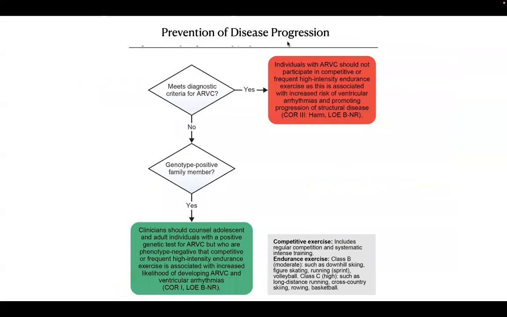So how do we prevent disease progression? If a patient is meeting the criteria for ARVC, then we obviously have to restrict him from competitive exercise or frequent high intensity endurance exercise. These are harmful. And if he is not meeting the criteria but has a proband relative, we should counsel him that he is phenotype negative but genotype positive, and that competitive and frequent high intensity endurance exercise is associated with an increased likelihood of developing ARVC, even though he is not having it at present.